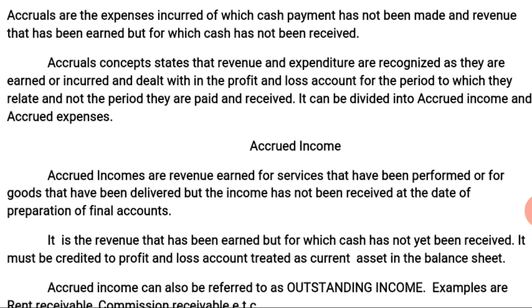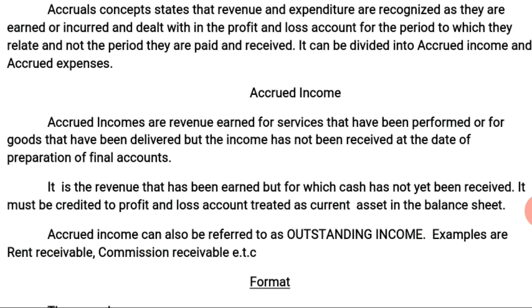The concept tells us that revenue is recognized at the time it is earned, while expenditure is recognized at the time it is incurred, and as such they are to be treated in the profit and loss account for the period they were earned or incurred and not the period they are actually paid for or the receipt has been made.